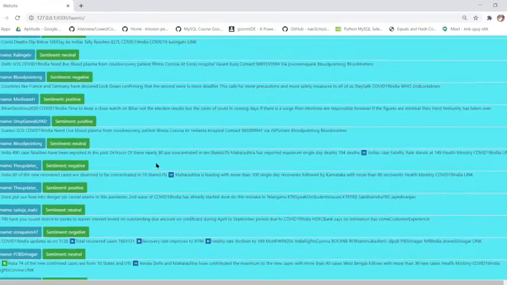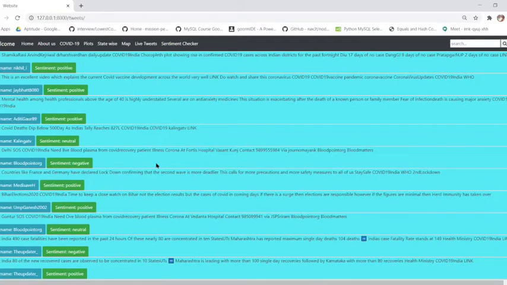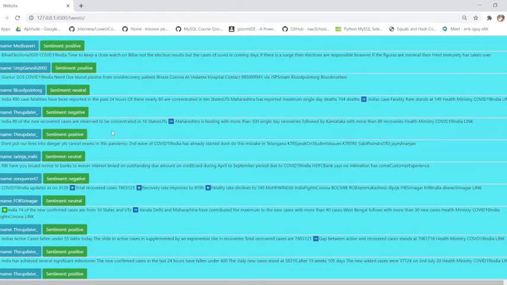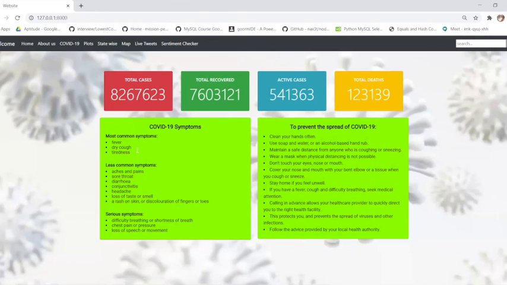So this is basically the goal of our project, detecting sentiments from the tweets of the people. You can also read the tweets, and people are expressing their concern. A lot of people need help in these kinds of situations, so a lot of people use Twitter as their source for help. We are also plotting necessary data which will be helpful for the analysis of the COVID-19 pandemic in India. So this is basically the goal of our project.